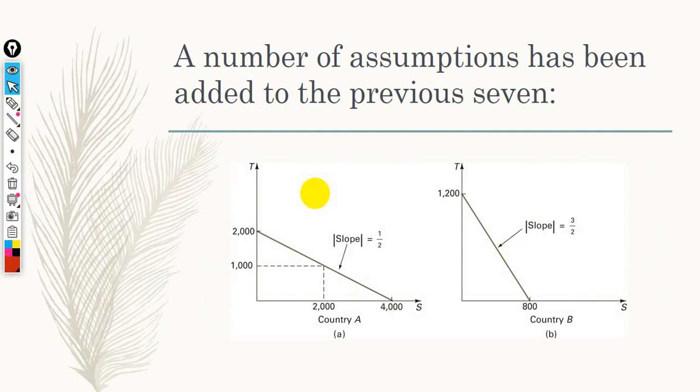Here is our example. This is the PPF for country A and country B. And later we are going to know how to draw the PPF using numbers, just like the graph in the figure.